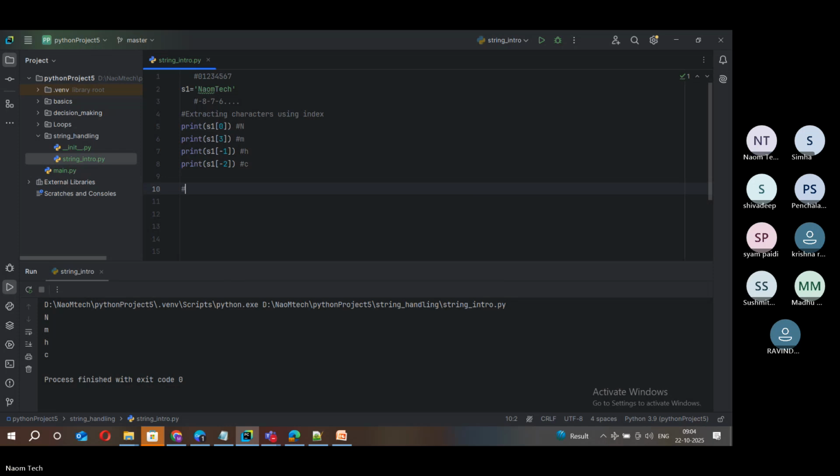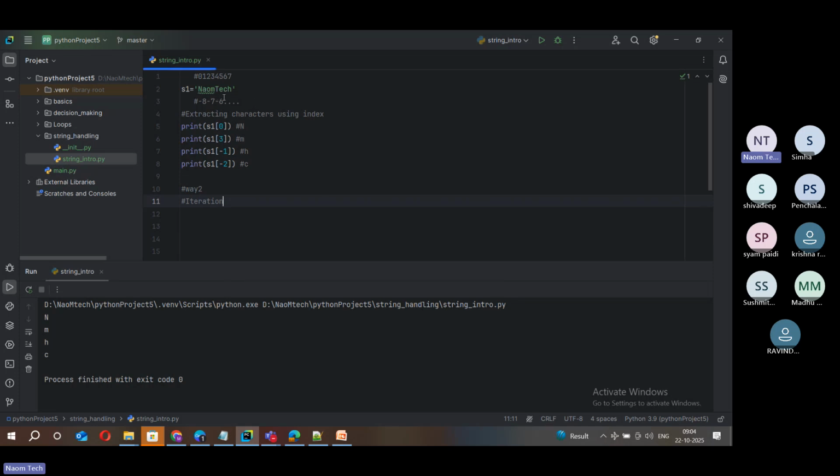Next, the second way of getting elements or characters from a string is through iteration. This is a data structure, right?